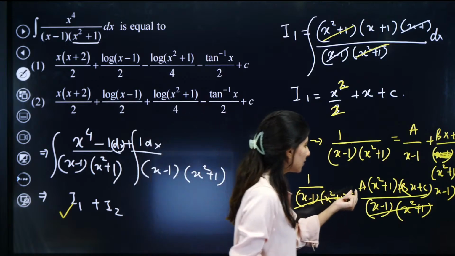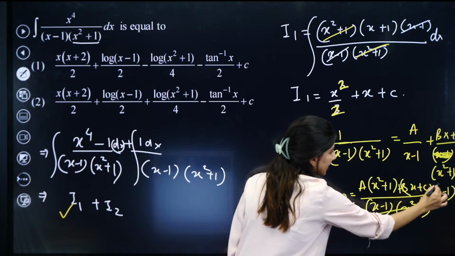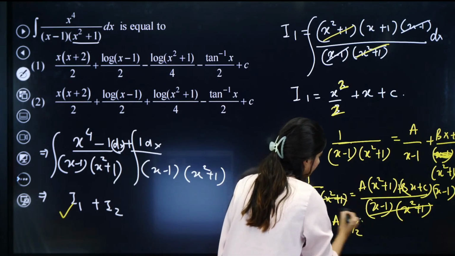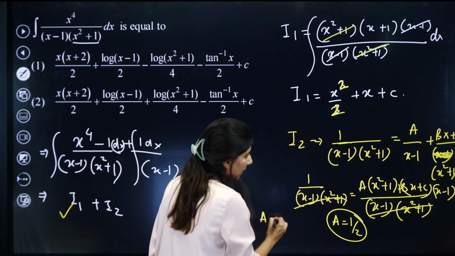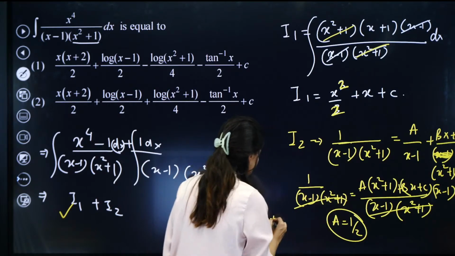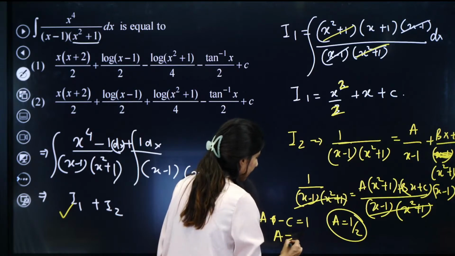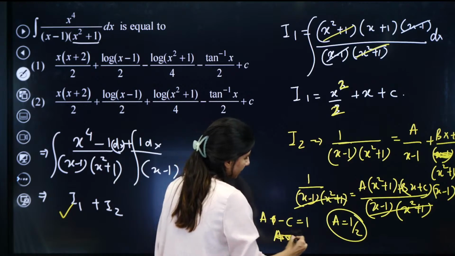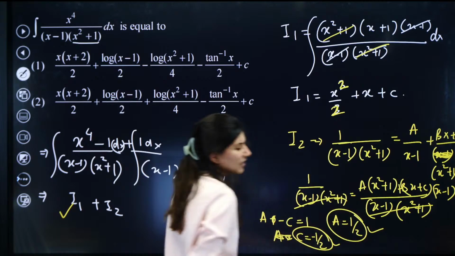The moment you put x equals to 1, you are going to get this as 0. So a is equals to half. And the moment you put x equals to 0, what do you get is a minus c is equals to 1. So that means a is half, so c is minus half. A you have, C you have, B you can calculate.